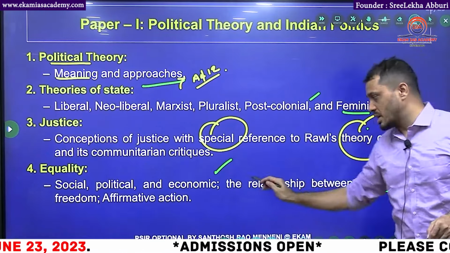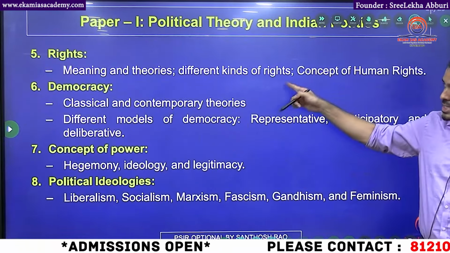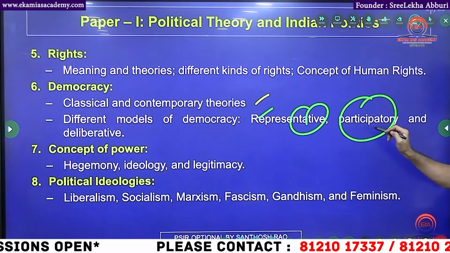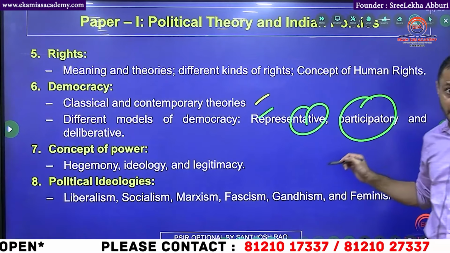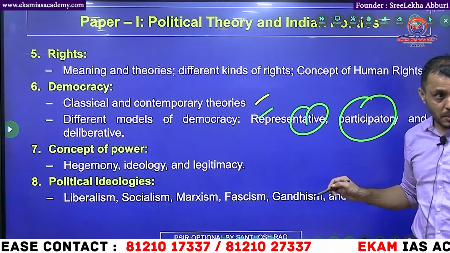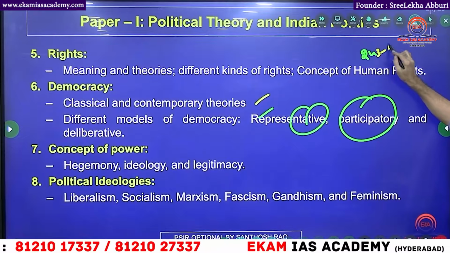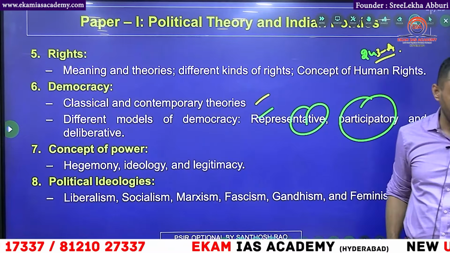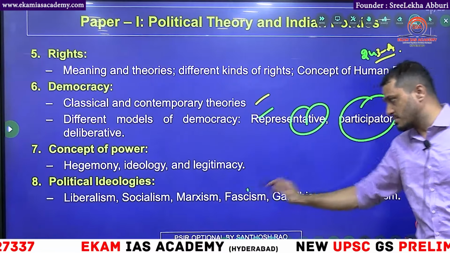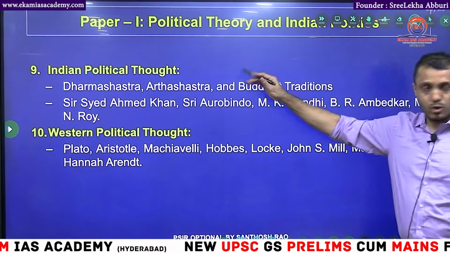Then political, social and economic equality. Even we studied in the Indian preamble, rights, democracy, different types of democracy: representative, participative and deliberative democracy, direct and indirect democracy. Does India follow direct or indirect democracy? Indirect democracy. But only in one area will you see direct democracy in India, where? Yes, Grama Sabha, Article 243A. And political ideologies: the meaning of liberalism, socialism, Marxism, Gandhism.